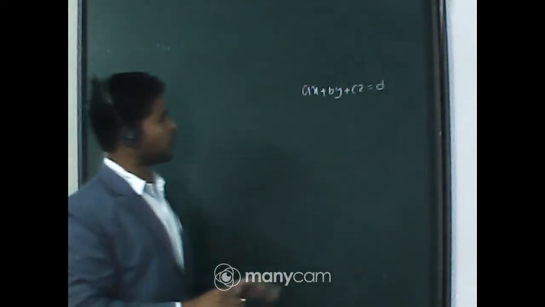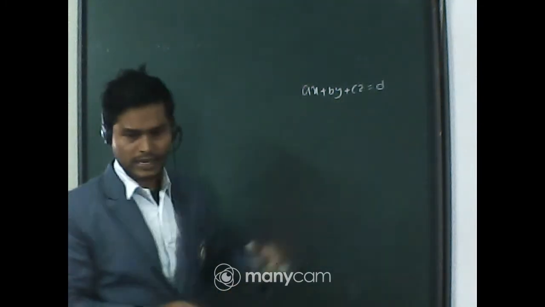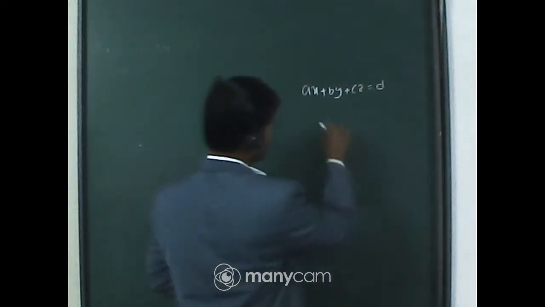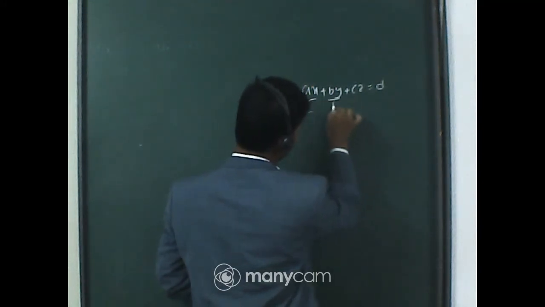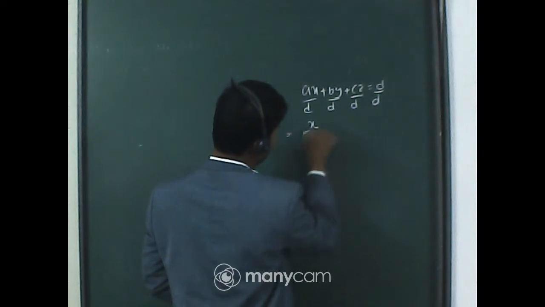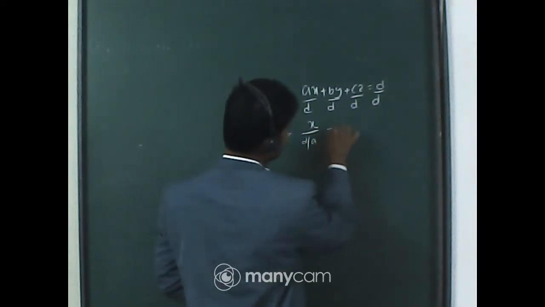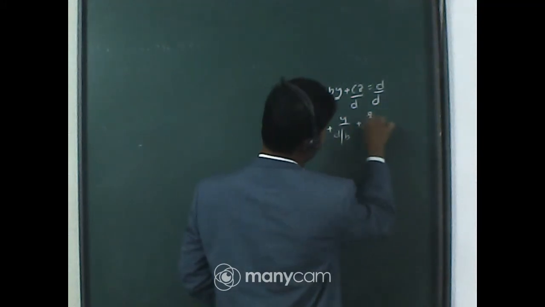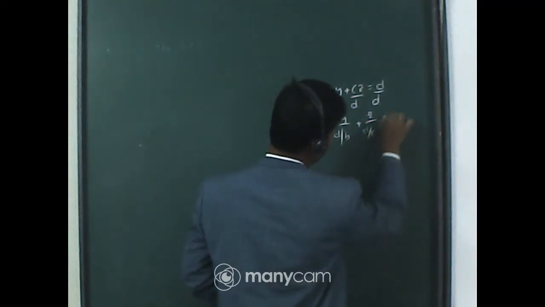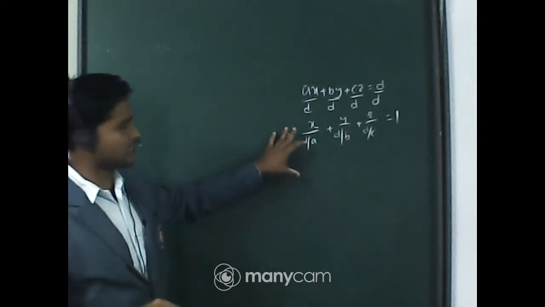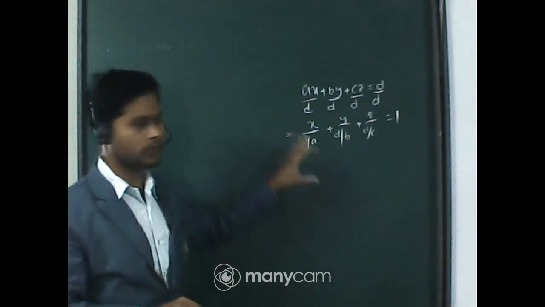Now if you put the equation in intercept form, we have to make the right hand side equal to 1. So for that, if I divide both sides by d, we have x by d by a plus y by d by b plus z by d by c is equal to 1. So this is the intercept form of a plane.